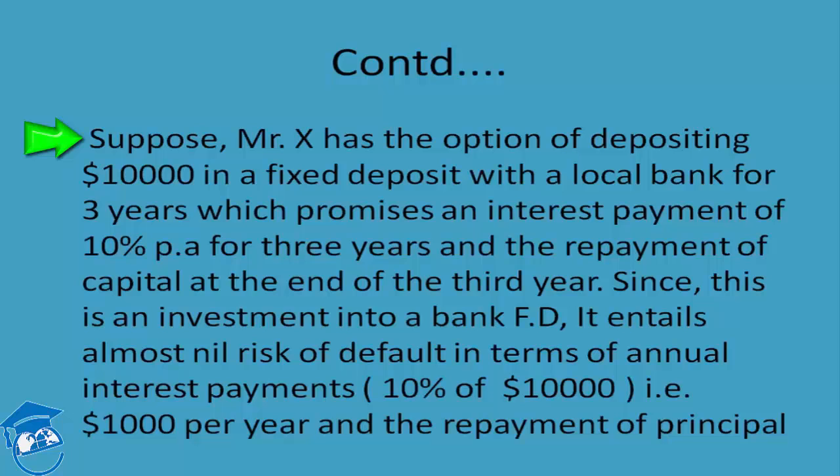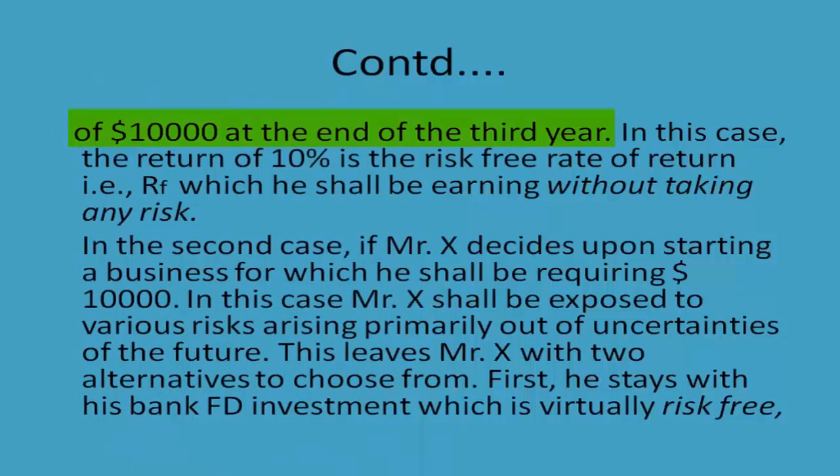So he is very sure that for 3 years he shall be getting his interest income at a rate of 10% on $10,000, that is $1,000 per year, and at the end of the 3rd year he shall be receiving his $10,000 back, which he is depositing today.